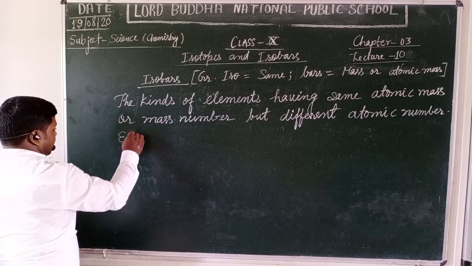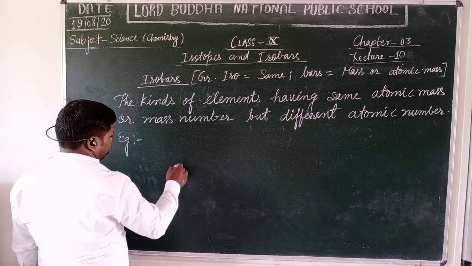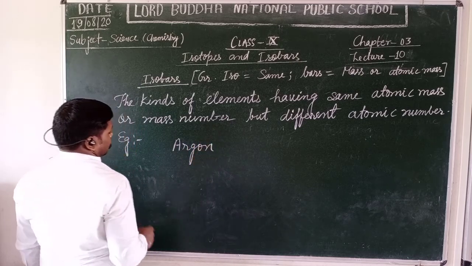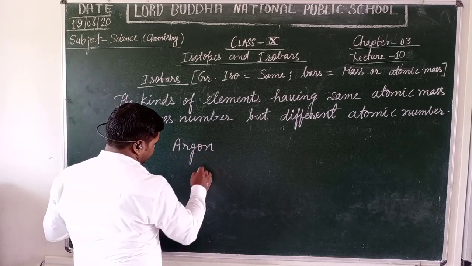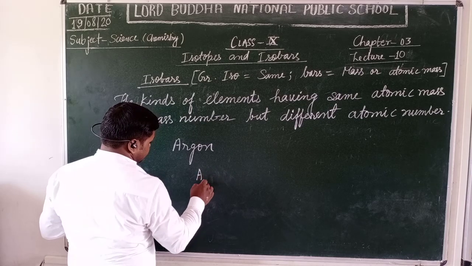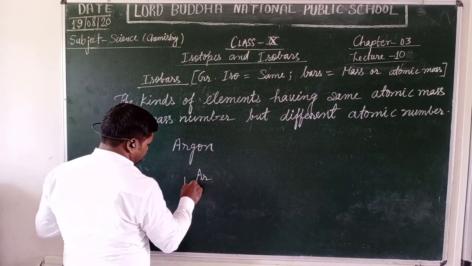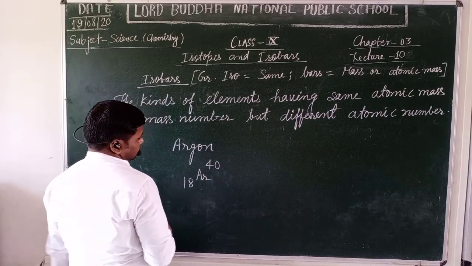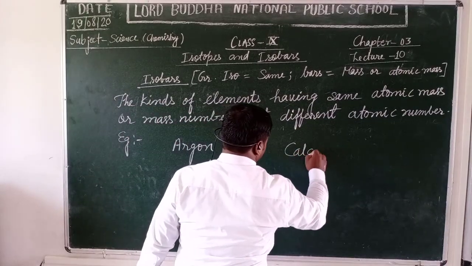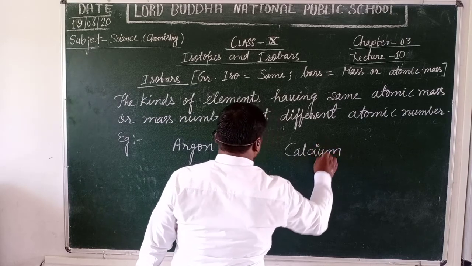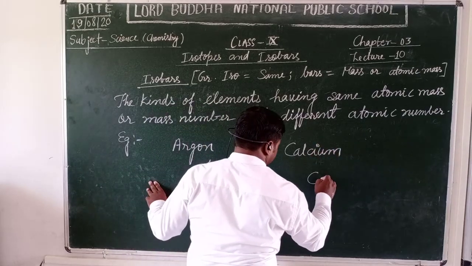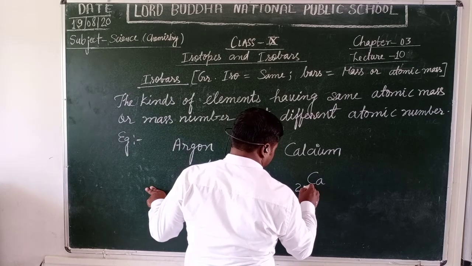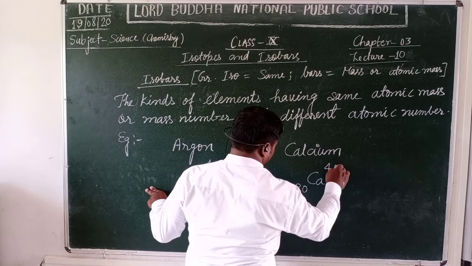Let us take an example of isobars. Here, students, argon, a noble gas whose symbol is Ar, its atomic number is 18, whereas mass number is 40. And taking the example of calcium, its symbol is Ca, atomic number is 20 and the mass number is 40.